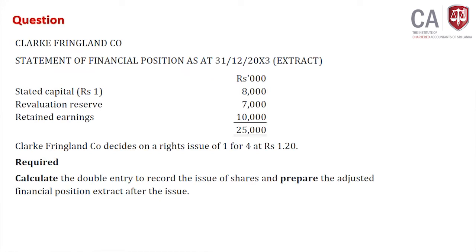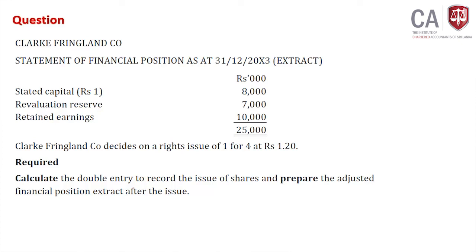Look at this question, read this. Clark Freeland Company, statement of financial position as at 31st December 2013, extracted numbers are given below.